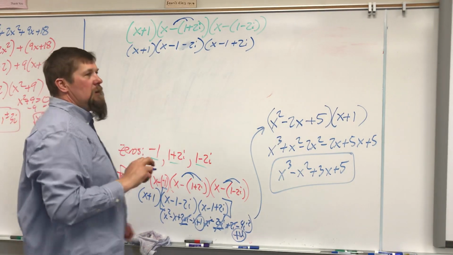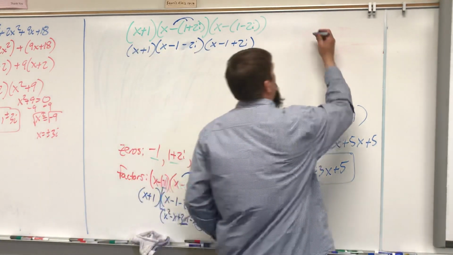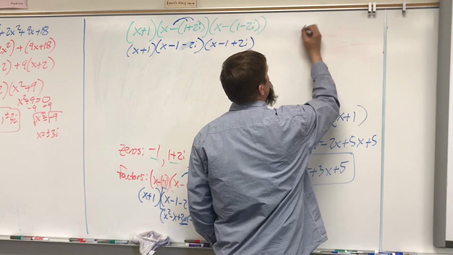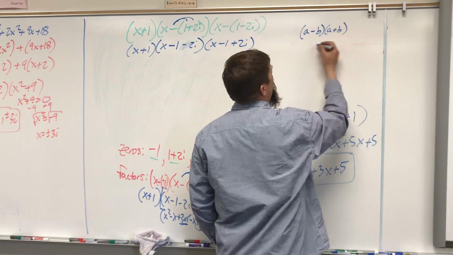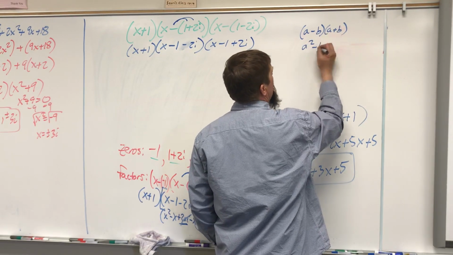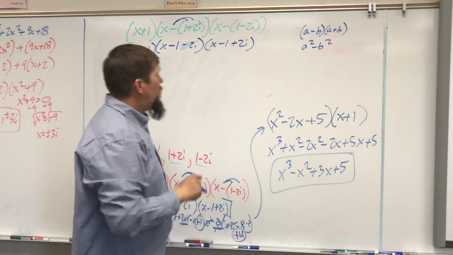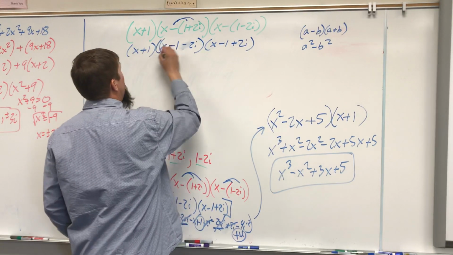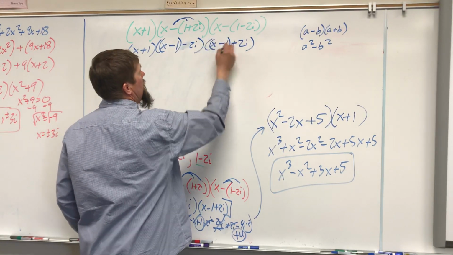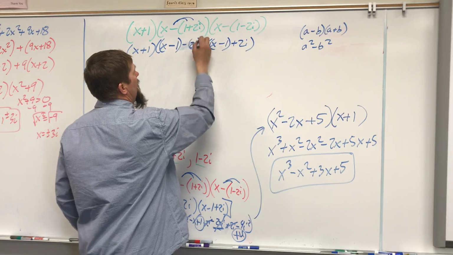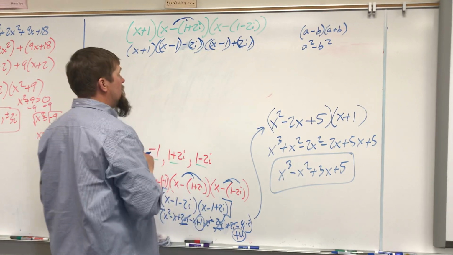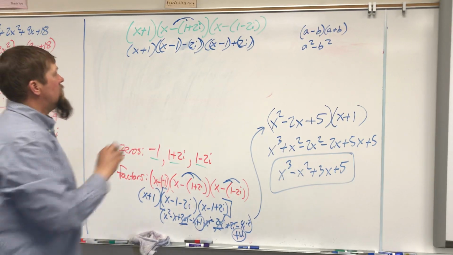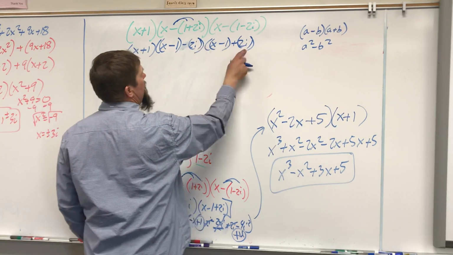Now, do you remember when we multiplied difference of two squares, we had a minus b times a plus b? When you multiply those, you get a squared minus b squared. Well, that's basically what I have. I have a, which is x minus 1, minus 2i, and a plus 2i, or x minus 1 plus 2i. So this is like my a, this is like my b.